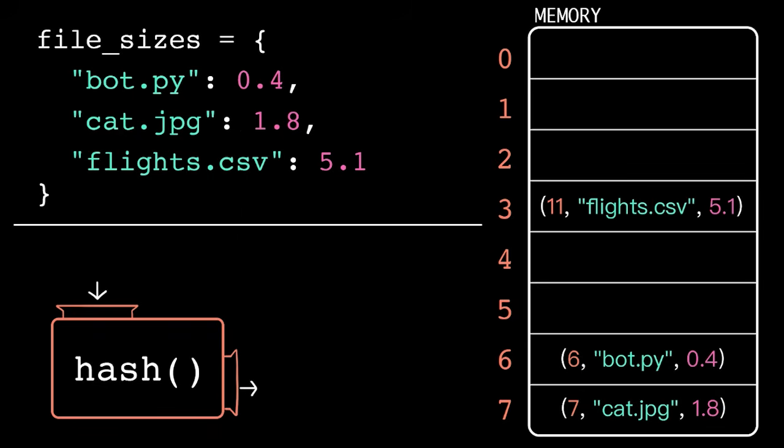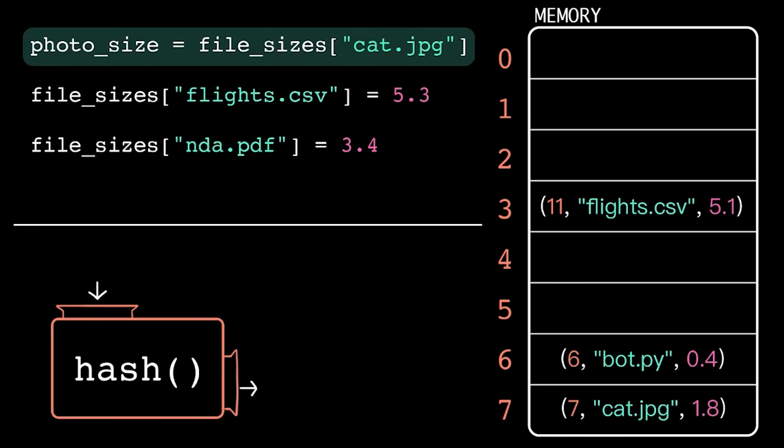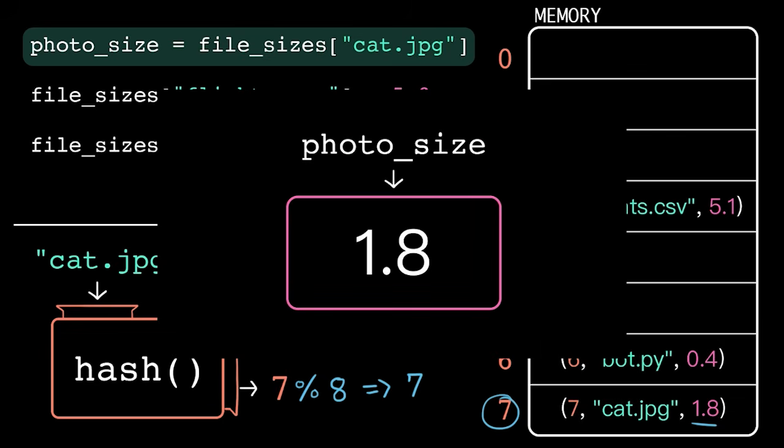Now that we have our dictionary defined, let's trace through a few accesses and updates. The right-hand side of this assignment statement accesses the value associated with the key cat.jpg. So the computer passes the key cat.jpg into the hash function. And then it takes modulo 8, since there are 8 slots. That gives us the index 7. So we go to slot 7, double check that the key matches. And since it does, we grab the value stored there. We substitute that back in, and then we store that float in a new variable called photo size.